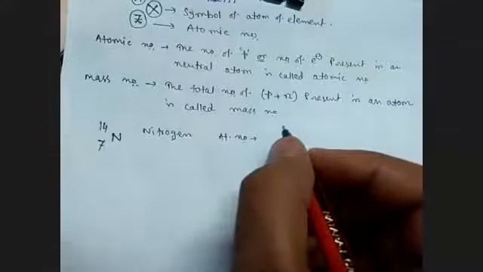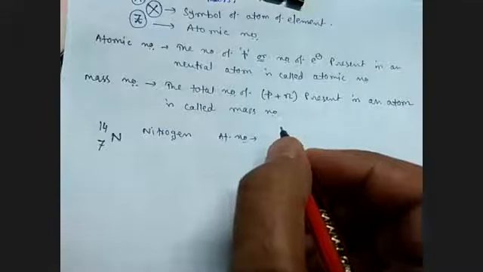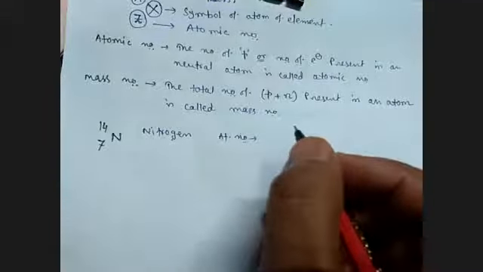What is the atomic number? Atomic number is written here, so the atomic number is 7.